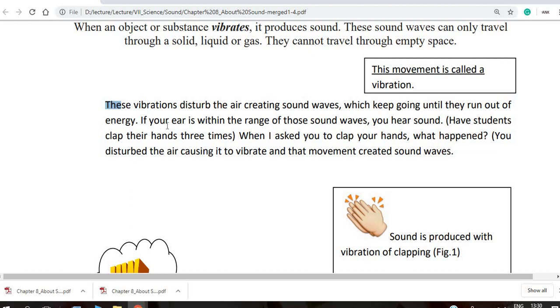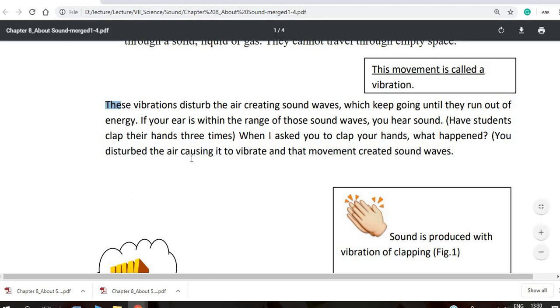If your ear is within the range of those sound waves, you hear the sound. Have students clap their hands 3 times. If you clap, the sound comes from the vibration of your clap. The atoms are vibrating, and these atoms vibrate the next atom, and the next atom vibrates the next atom. When I asked you to clap your hands, what happened? You disturbed the air, causing it to vibrate, and the movement created sound waves.